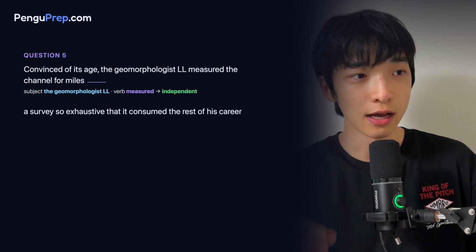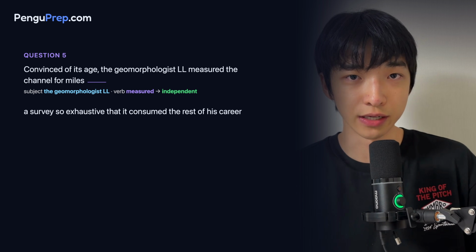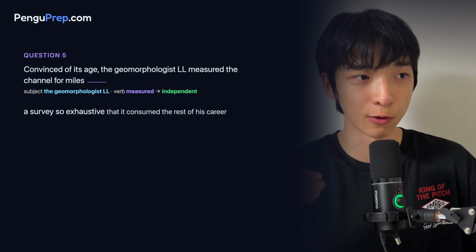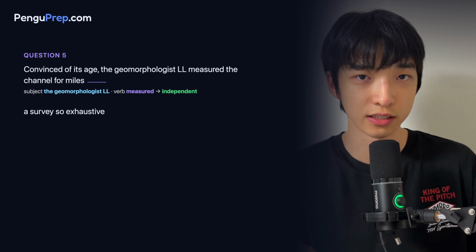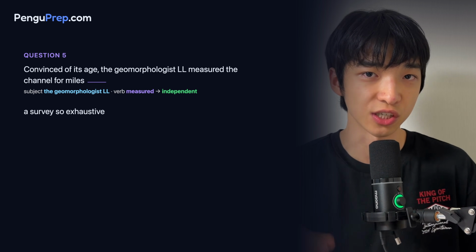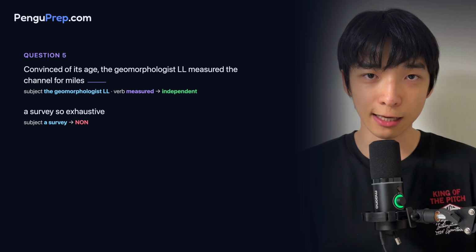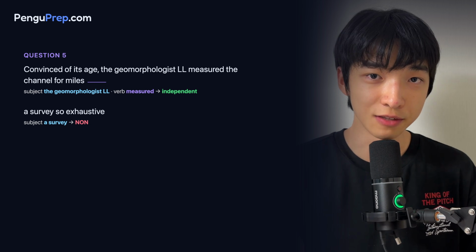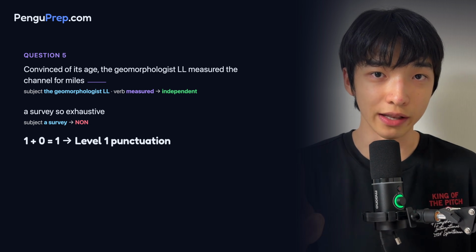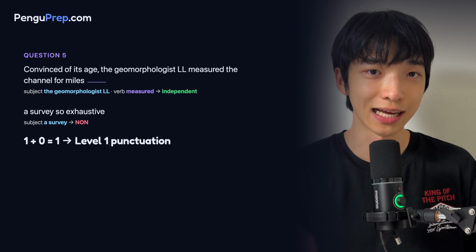Now, the second piece is a noun because there is no main verb. If you look carefully, everything from that all the way to career is a descriptive phrase, so we drop it. Then we're left with a survey so exhaustive, and this only has a main subject, no main verb, so we have a noun. So the first piece is an independent clause, the second piece is a noun, meaning that the sum of the levels is 1 plus 0 equals 1. So we need a punctuation that is level 1.